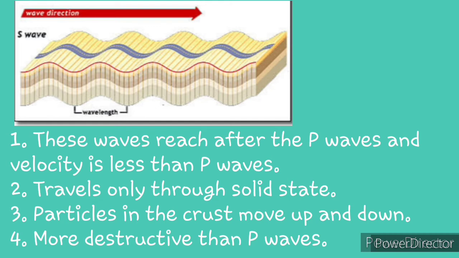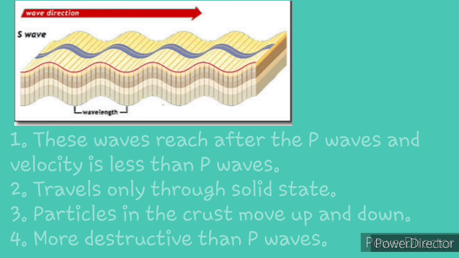This wave cannot travel through the liquid state, that means it travels only through the solid medium. Because of this, the buildings on the earth's surface move up and down. These waves are more destructive than the P waves.